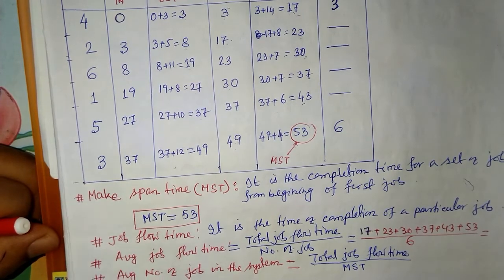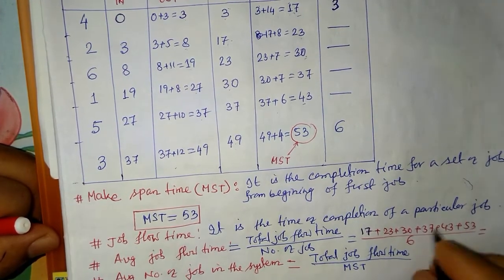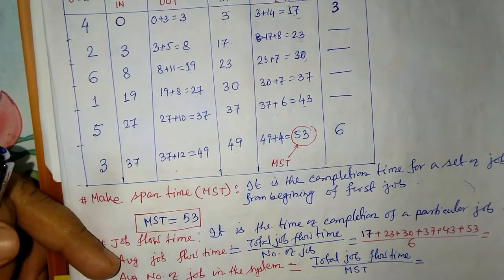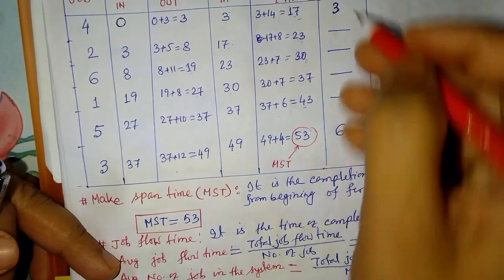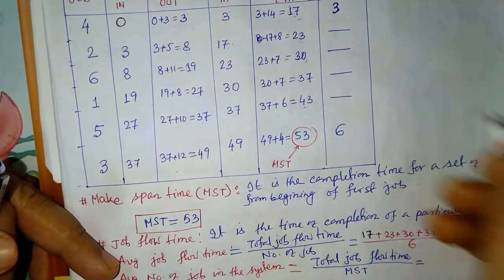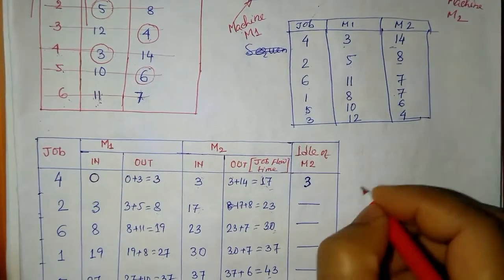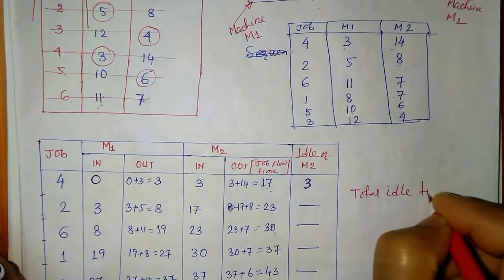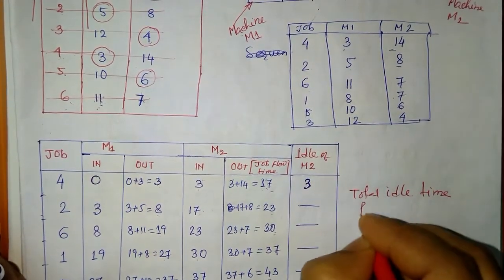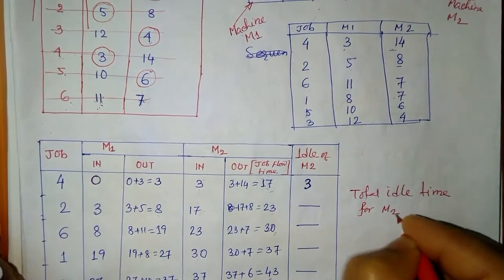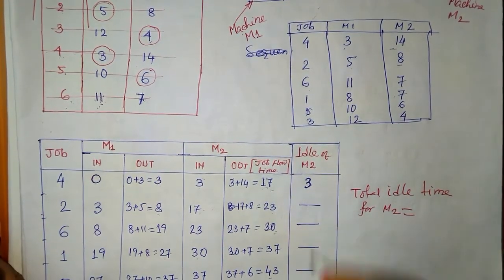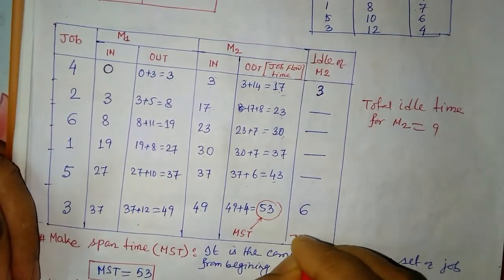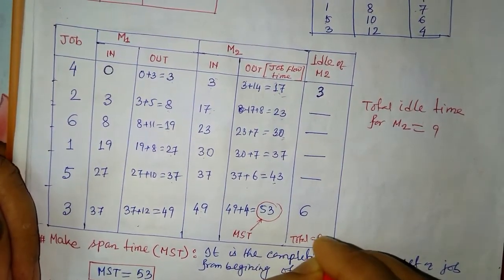Whatever calculation comes, we will see. Next, we have already seen the total idle time of M2. So we can write here the total idle time for M2: how much? 3 plus 6, that is 9. So we can say the total is 9.